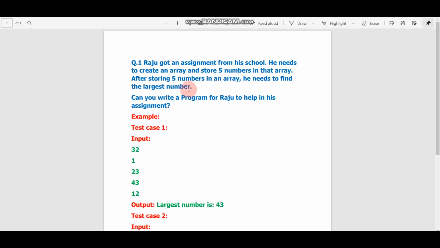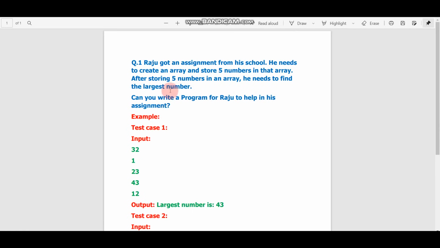This is an array, so let's read this question. What is the question saying? Raju got an assignment from his school. He needs to create an array and store 5 numbers in that array. After storing 5 numbers in an array, he needs to find the largest number. Can you write a program for Raju to help in his assignment?